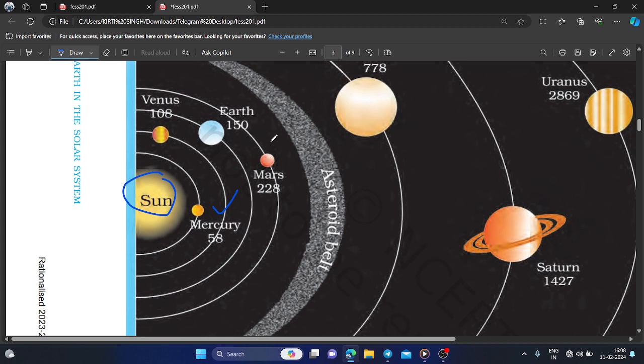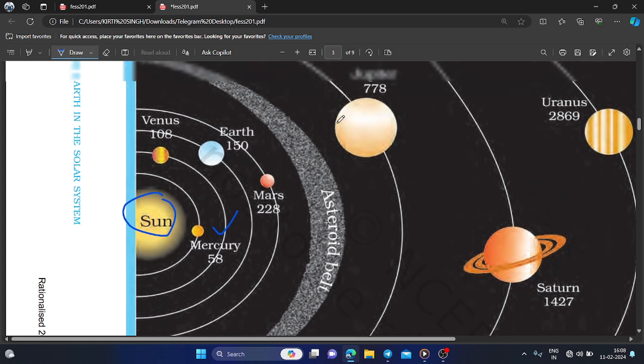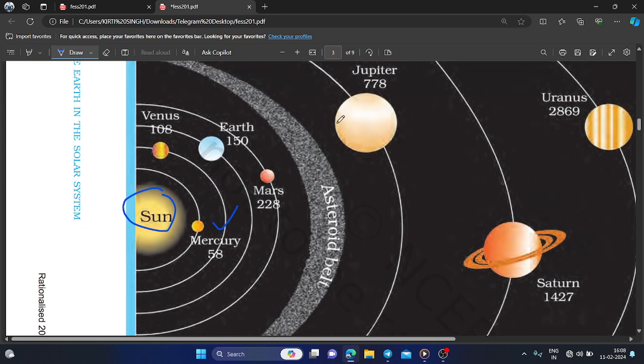So the fourth planet is Mars, and in between Mars and Jupiter, there is a belt known as the asteroid belt. Most of the asteroids exist between Jupiter and Mars. After Mars comes Jupiter, which is also the biggest planet in our solar system.